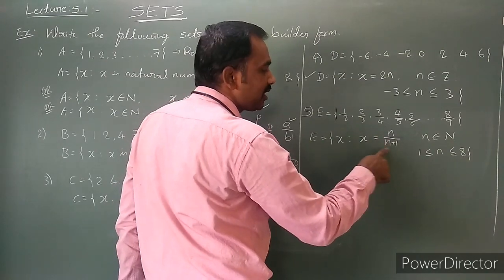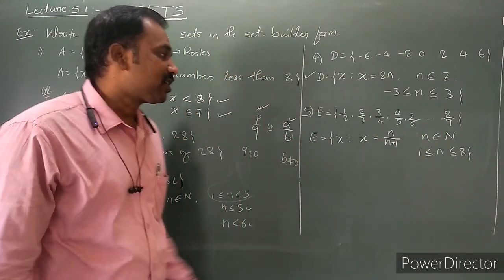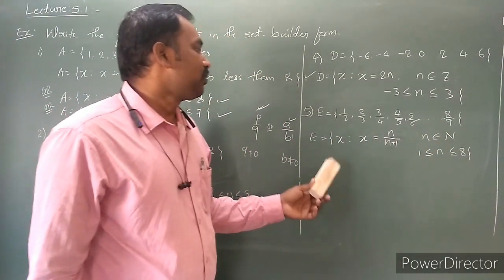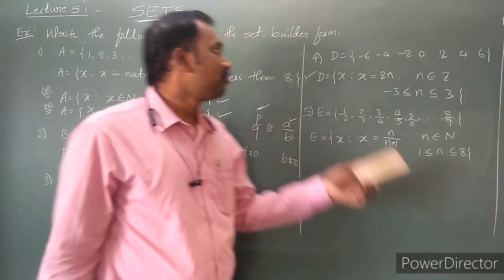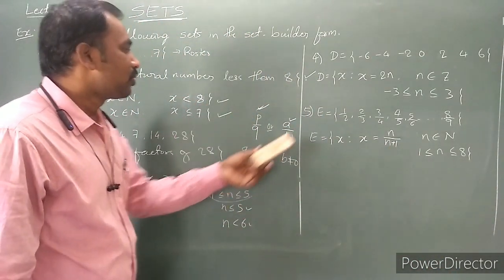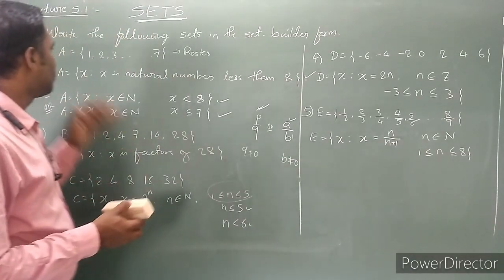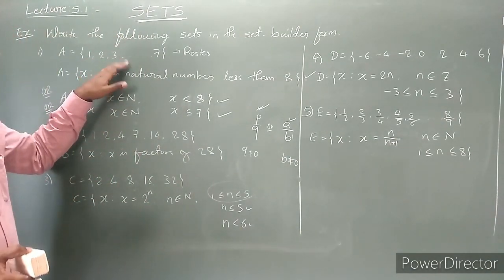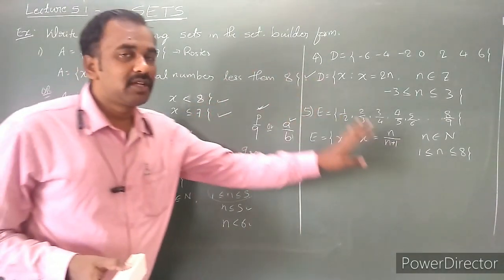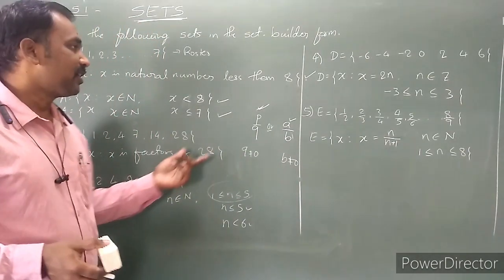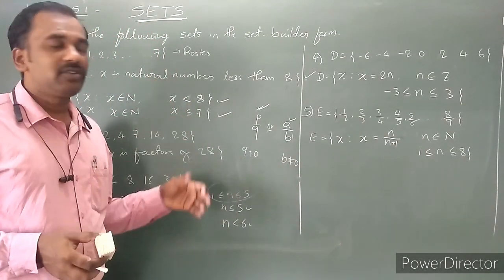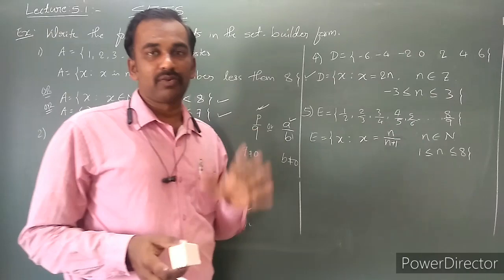8 divided by 8 plus 1. That will give the last term. So this is the required set builder form of the given roster form of the set. This is how we have to write the roster form into the set builder form. This type of example you may get in the examination for 1 mark.